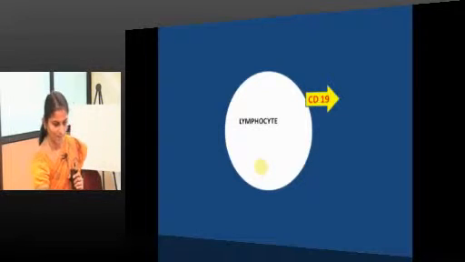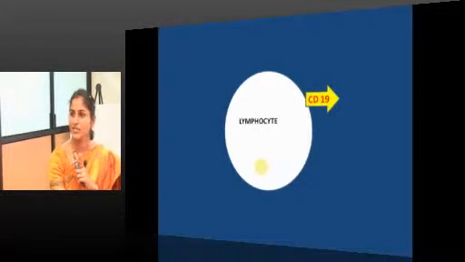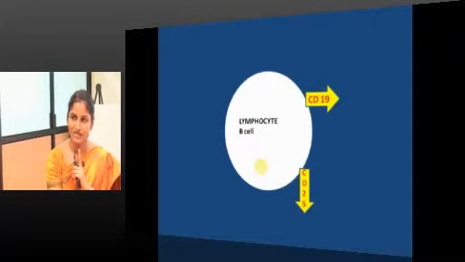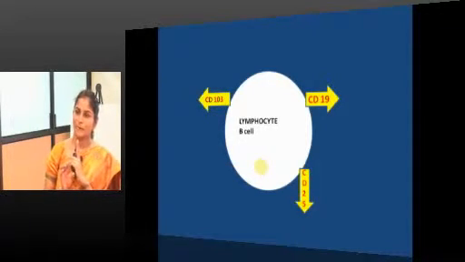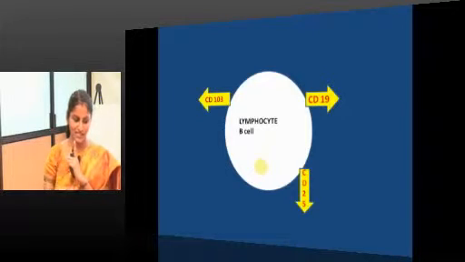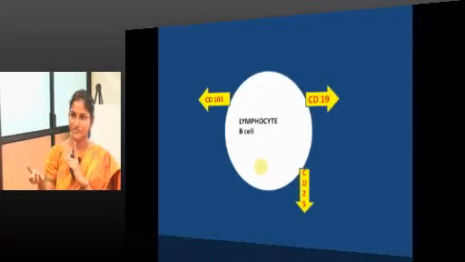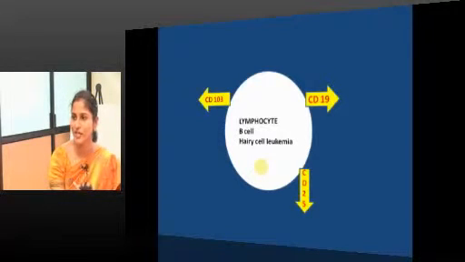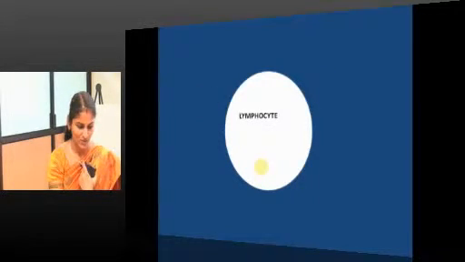Next. With the CD19 expression, you will come to a conclusion it is B cell. This CD25, CD103, no. CD25, okay, regulatory. But in this case, CD25 and 103, it is hairy cell leukemia. That's how immunophenotyping will help us to arrive at a diagnosis.